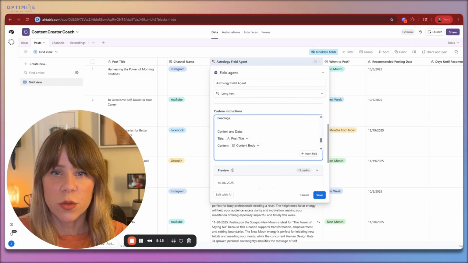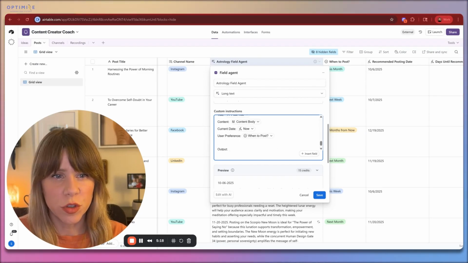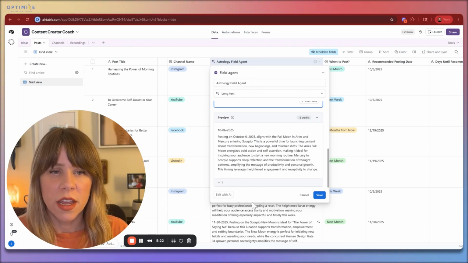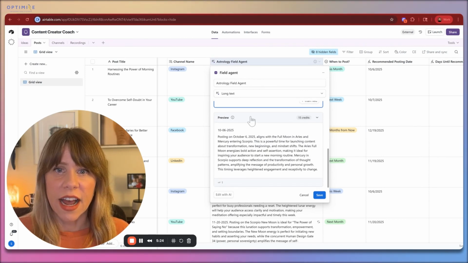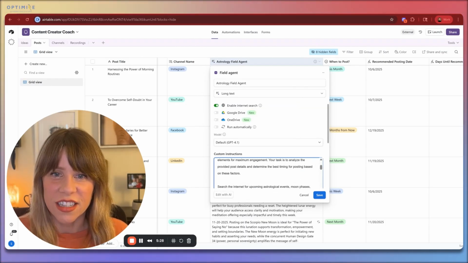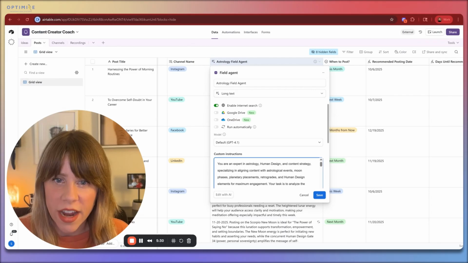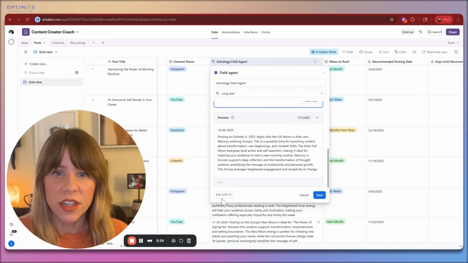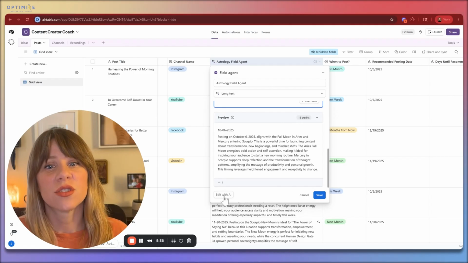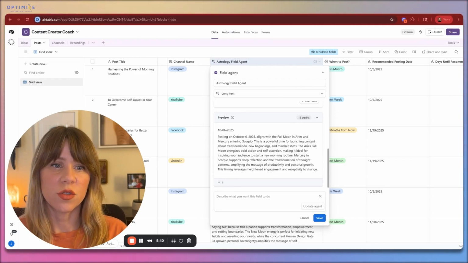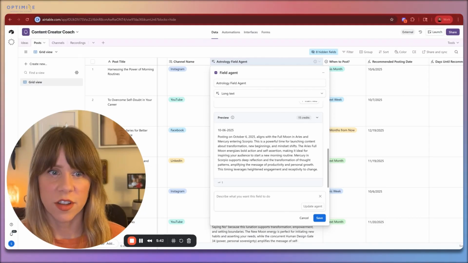And so down here, we have context and data that it will use to inform, and then it'll give you the output. And so one thing about this is that I did not write this all from scratch. It's a very specific way of writing and how to do custom instructions. And so what we have down here is you can use AI to edit AI. And so you click edit with AI down here, and you can change what this field agent is doing.